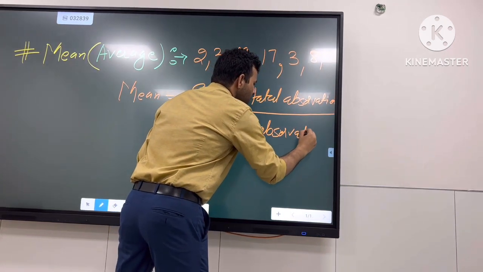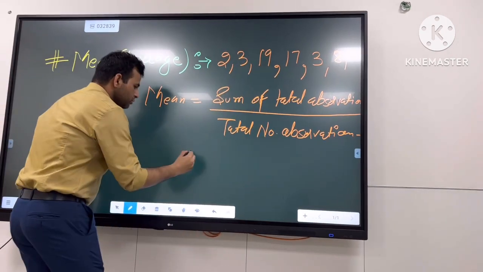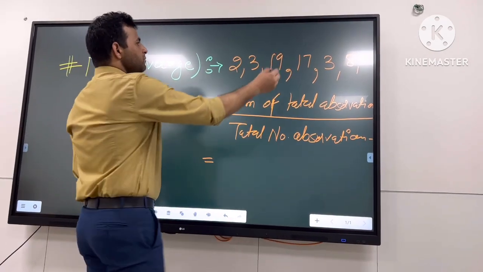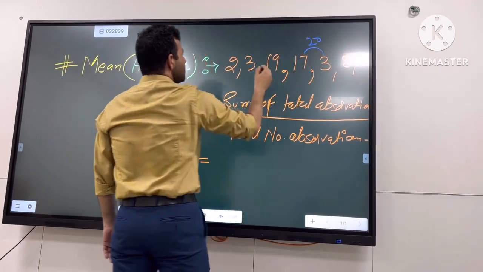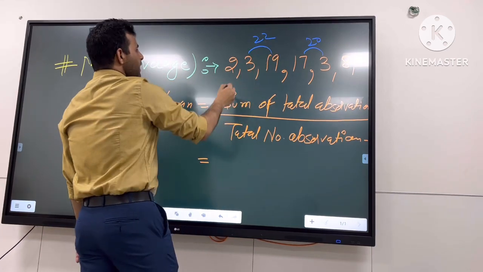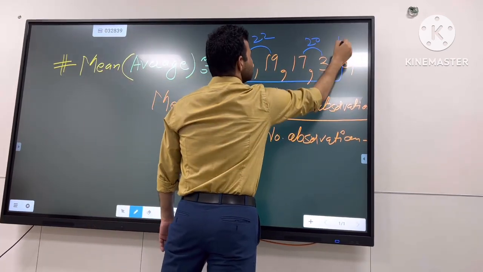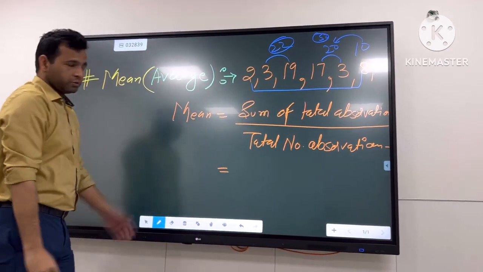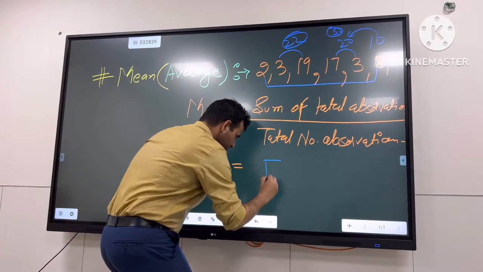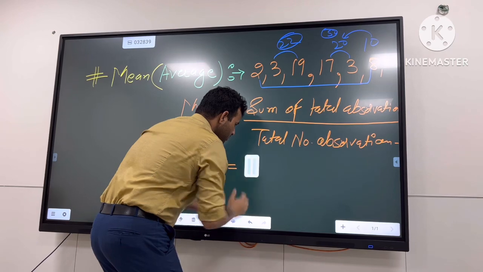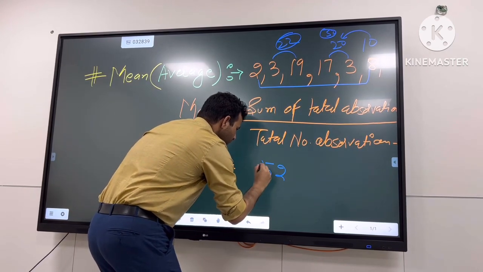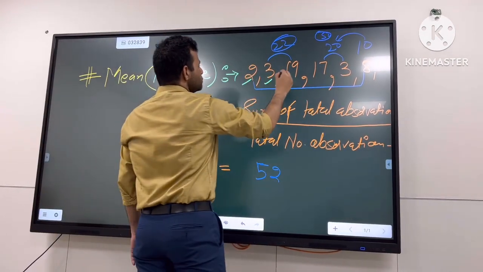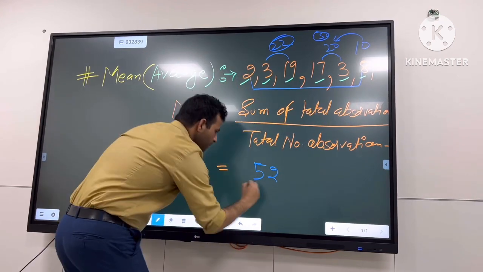Okay. So now let's find out the sum. So for the sum, what I'll do is I'll add up these numbers. So let's add them. So 3 plus 17 is 20, 19 plus 3 is 22, and 2 plus 8 is 10. Now that is 30. So I have 30 plus 22, that is 52 now. So guys, the total sum is 52. So now I'm going to write again, that is 52. Then how many observations do we have right now? So we can count now. That is 1, 2, 3, 4, 5, 6. So I'm going to write 6 here.